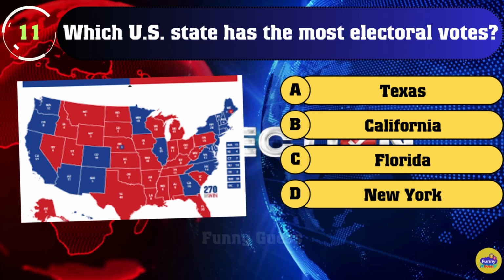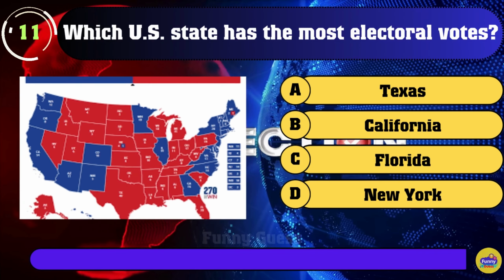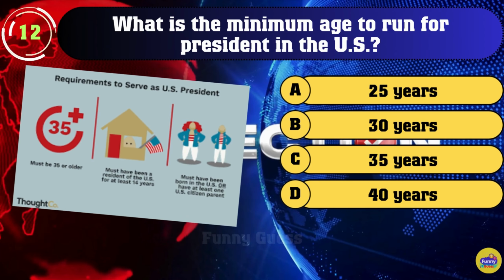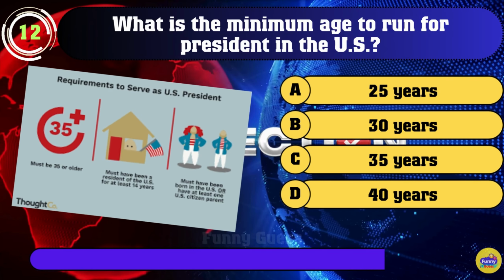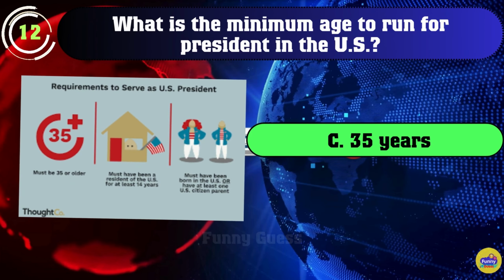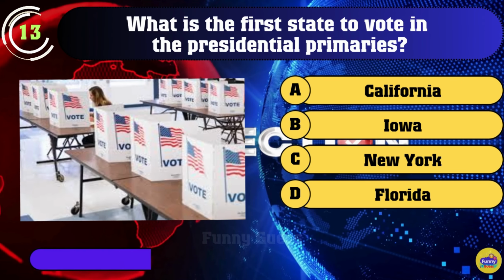11. Which U.S. state has the most electoral votes? B. California. 12. What is the minimum age to run for president in the U.S.? C. 35 years.